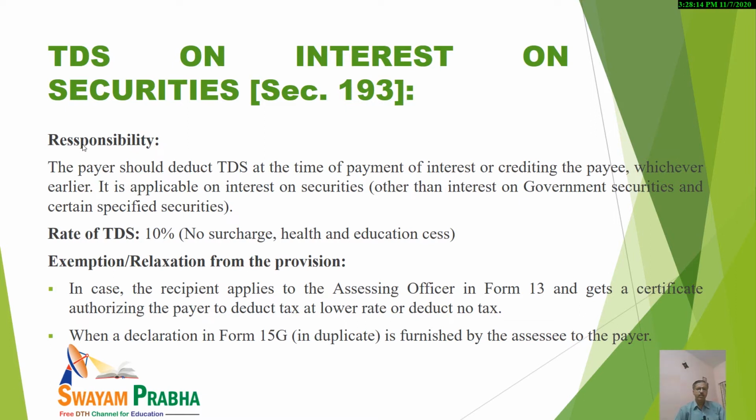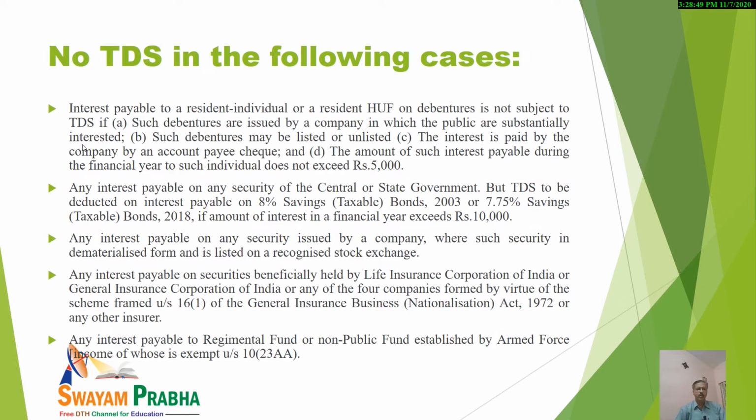In other words, if the person is able to get a certificate authorizing the payer to deduct tax at a lower rate or deduct no tax, then it is to be submitted, and in that case exemption or relaxation may be there. Secondly, one case is when a declaration in Form 15G in duplicate is furnished by the assessee to the payer. In that case tax may not be deducted as per the provisions of law.